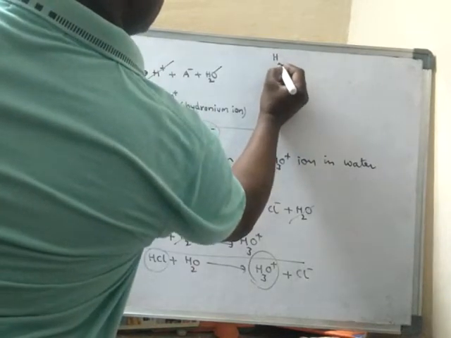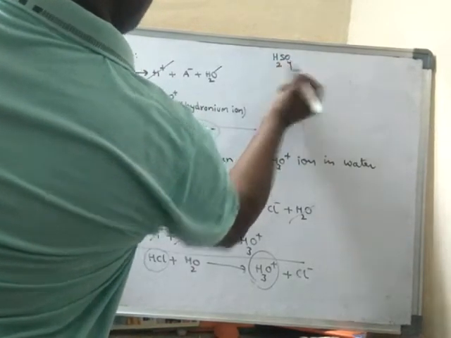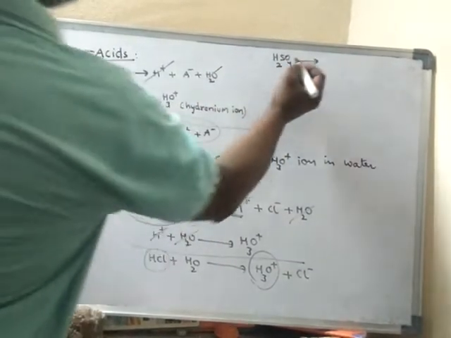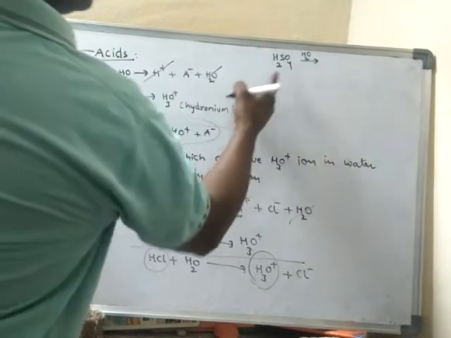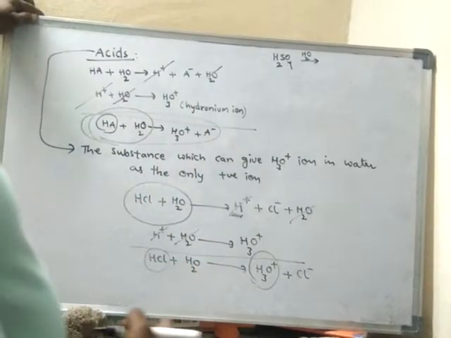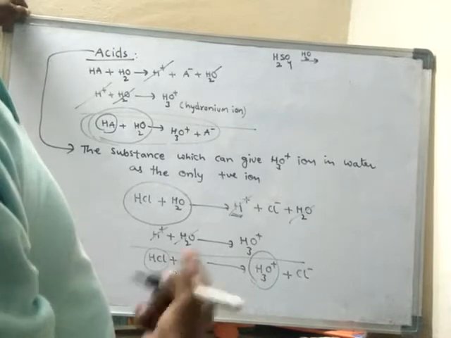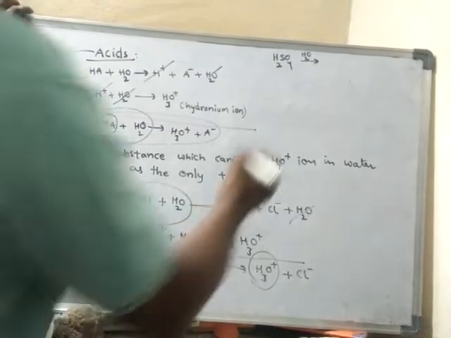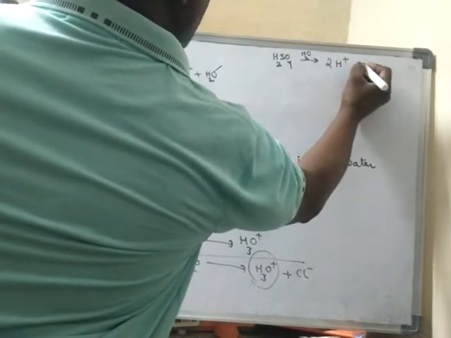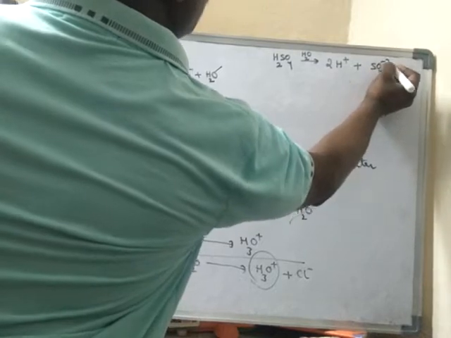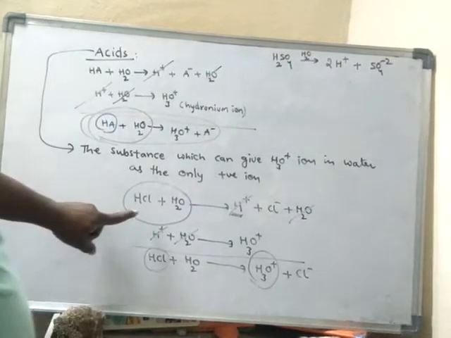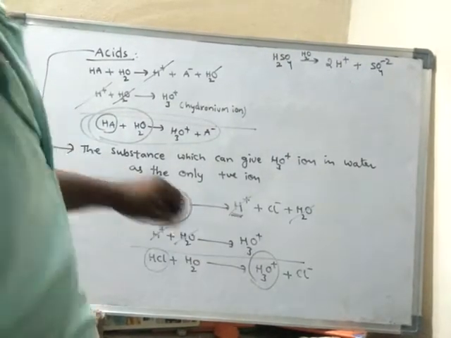Take sulfuric acid, H2SO4. What happens? In the presence of water, H2SO4 will ionize, or dissociate, or decompose into two H+ ions and one SO4 2- ion. It can produce two H+ ions. That is the nature of this acid. HCl can produce only one H+ ion in water.